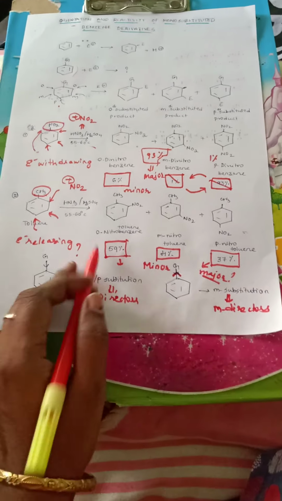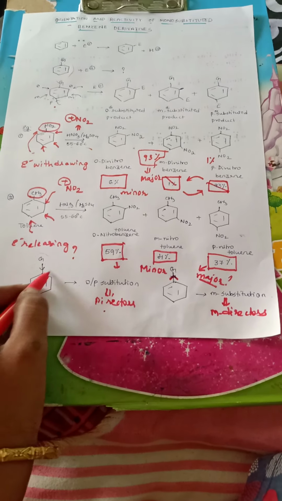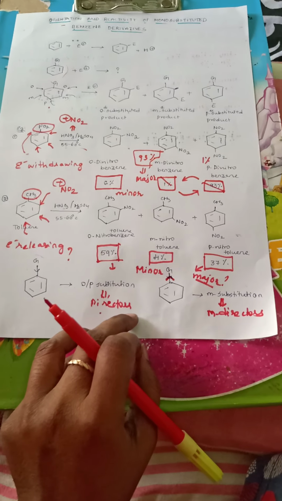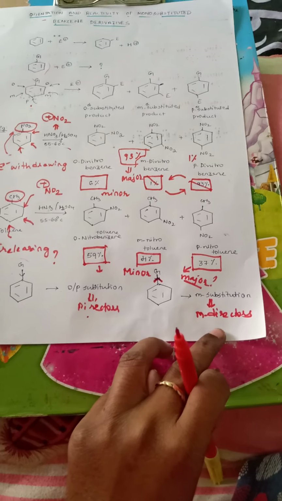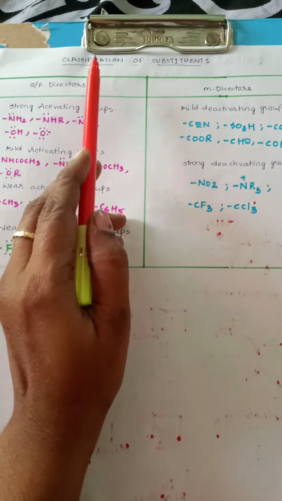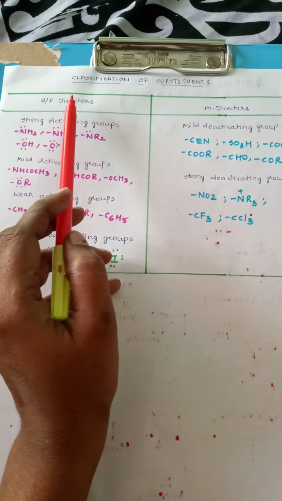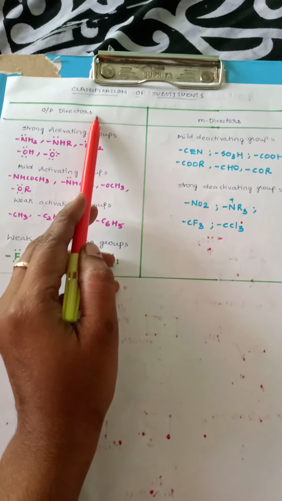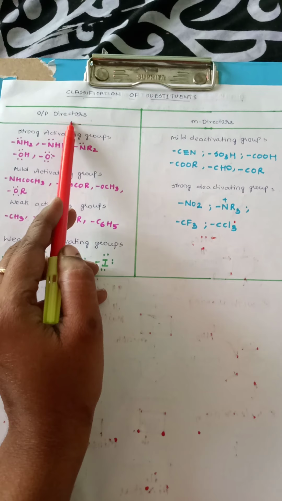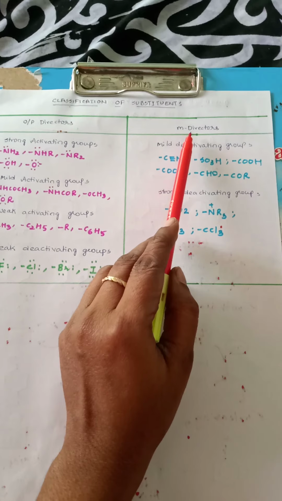So depending upon the type of orientation they facilitate, the groups present on your benzene ring, that is the substituents, are further classified into ortho para directors and meta directors. Let's discuss it in detail. Commonly, I can say that all electron releasing groups are ortho para directors, and all electron withdrawing groups are meta directors.